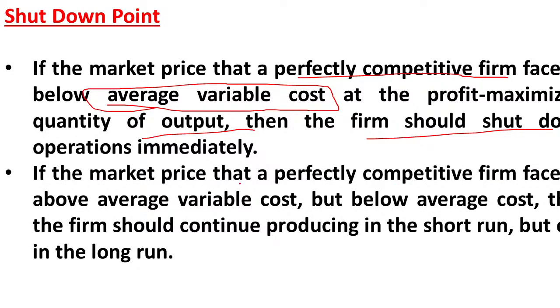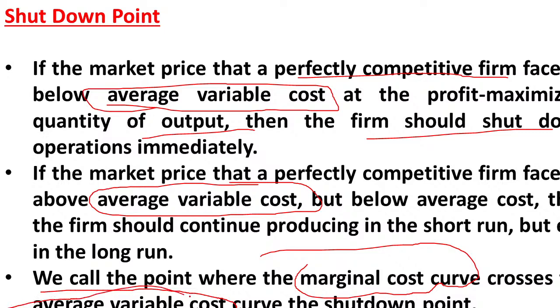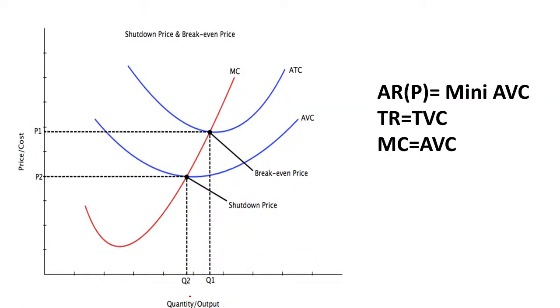So if the market price is such that the firm is unable to cover average variable cost, the firm will shut down the business. We call the point where the marginal cost curve crosses the average variable cost curve, please remember, the shutdown point. Yes, where the marginal cost curve is crossing the average variable cost curve, that point is known as the shutdown point.